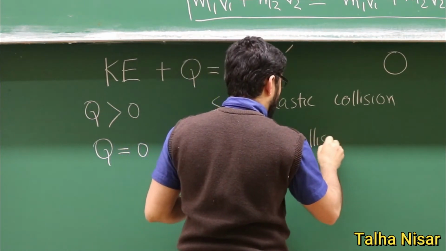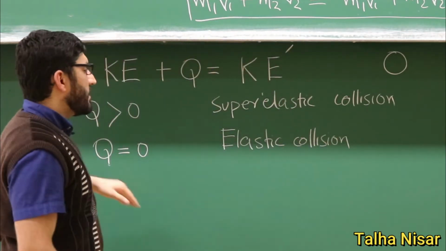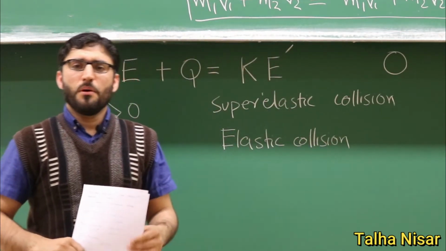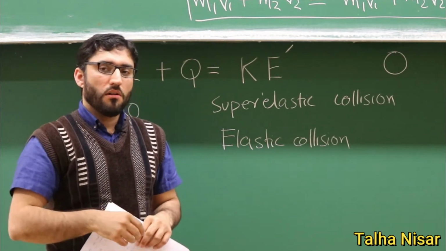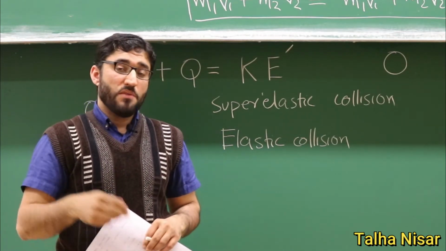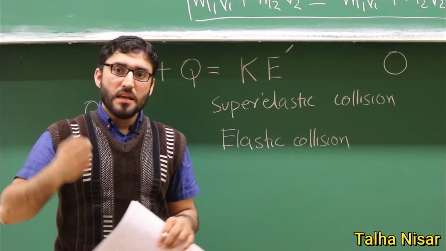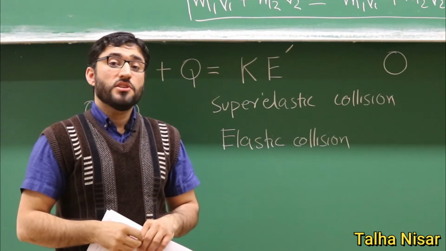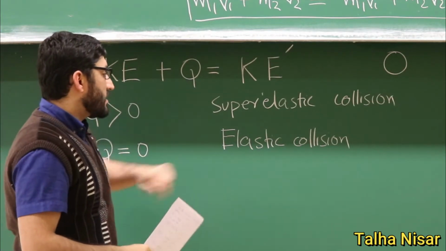The example for this one is a perfect ball. If we throw a ball on a floor or on a wall, the ball will have some initial velocity, and when it hits the wall, it will come back with the same velocity. So it means that the kinetic energy is not changed. So this type of collision is called the elastic collision.